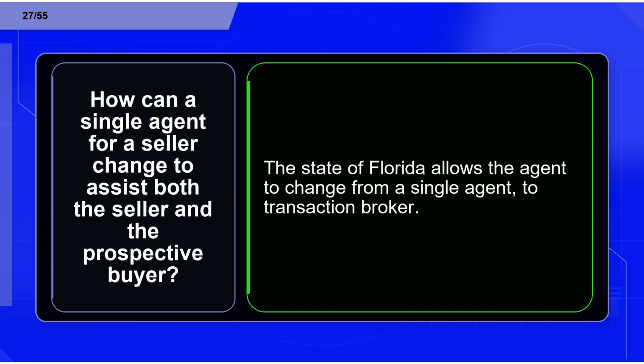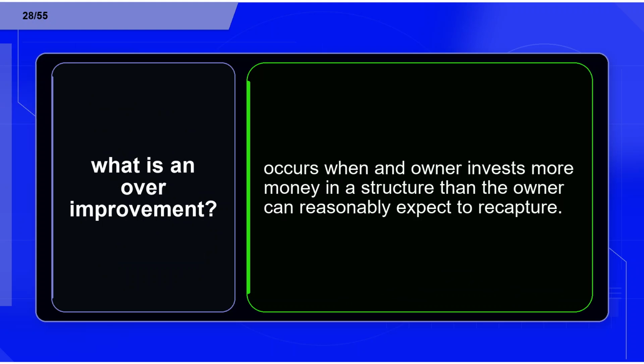Flashcard 27. Term: how can a single agent for a seller change to assist both the seller and the prospective buyer? Definition: the state of Florida allows the agent to change from a single agent to transaction broker. Flashcard 28. Term: what is an overimprovement? Definition: occurs when an owner invests more money in a structure than the owner can reasonably expect to recapture.